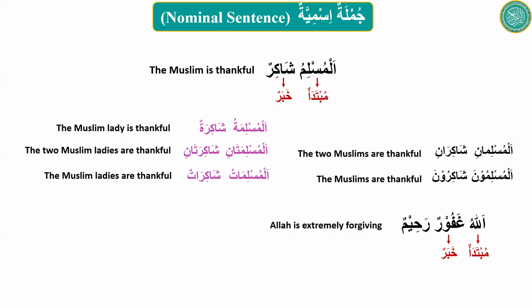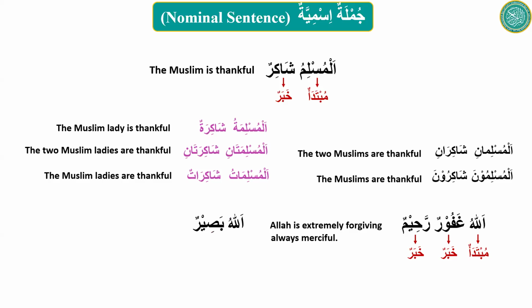But you will see sometimes there will be another marfu ism later on, like rahimun. So what do we do with that? Because it is also marfu, we will call it another khabar. So there can be more than one khabar. So now the meaning will be Allah is extremely forgiving, always merciful. Rahim means always merciful. So this example tells us that there could be more than one khabar in a jumla ismiya.